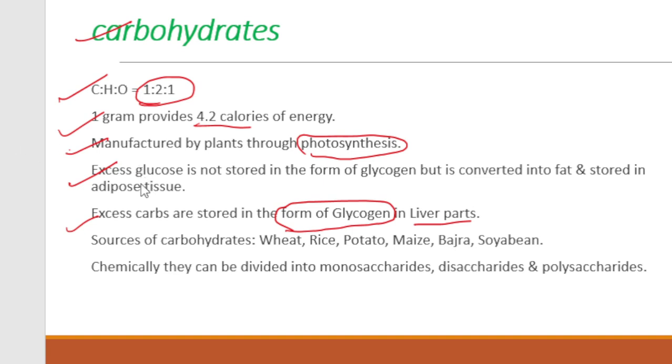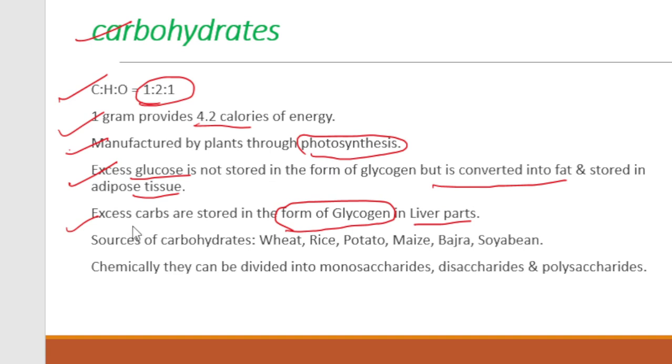Glucose is a simple form of carbohydrate. Glucose is not stored inside the body as glycogen. Instead, glucose is converted into fat, and fat is stored inside the adipose tissue. These are the excess fat.